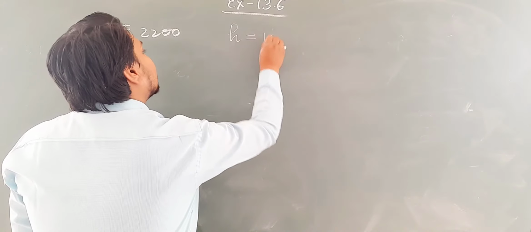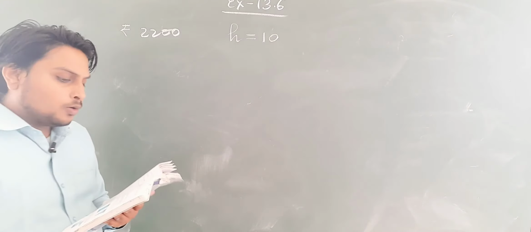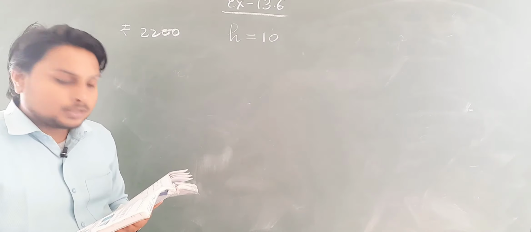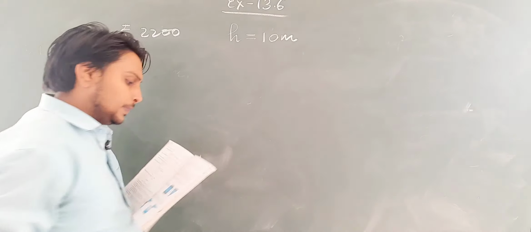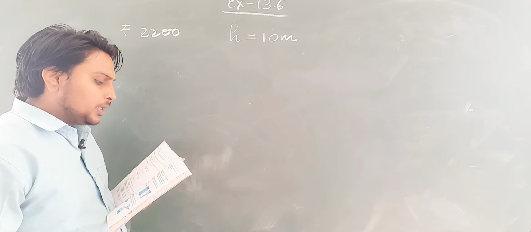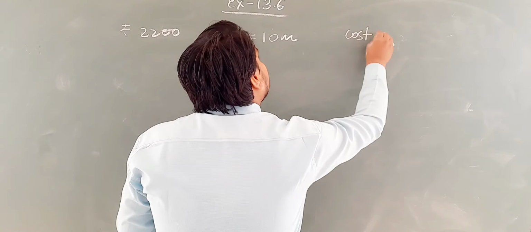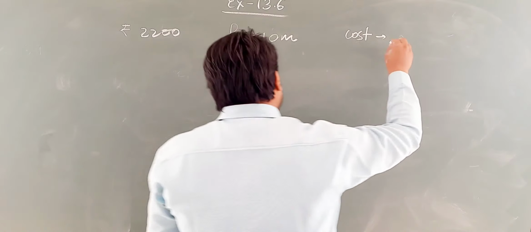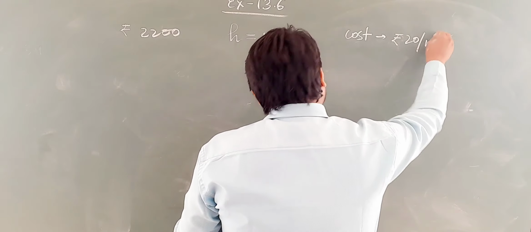The cost of painting the inner curved surface area of the cylinder whose depth is 10 meter is given, 2200 rupees. If the cost of painting is at the rate of rupees 20 per meter square, the cost per unit is rupees 20 per meter square.